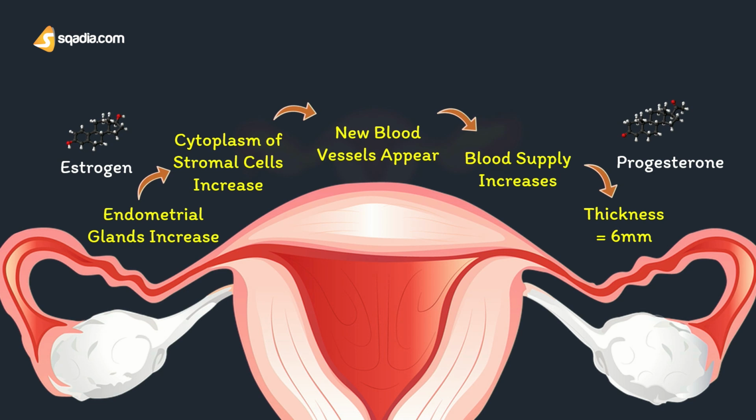If a fertilized ovum is implanted during this phase, and if the implanted ovum starts developing into a fetus, then further changes occur in the uterus for the survival of the developing fetus. And if the implanted ovum is unfertilized, or if pregnancy does not occur, menstruation occurs after this phase and a new cycle begins. So now we should talk about the regulation.